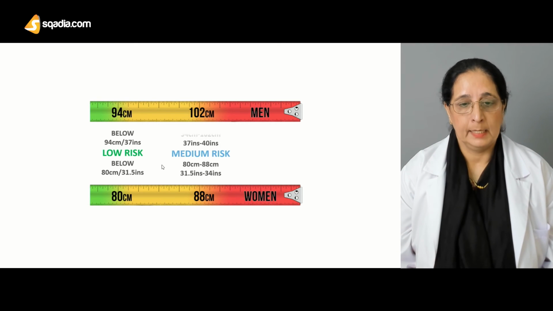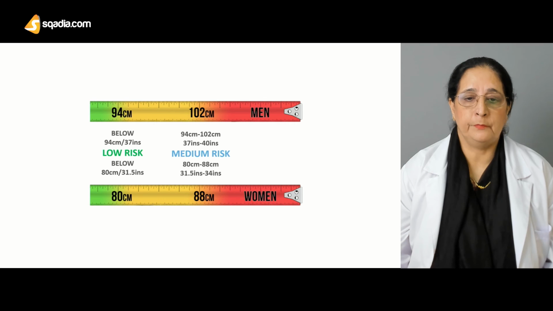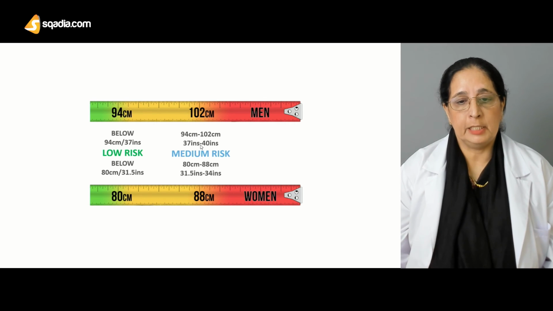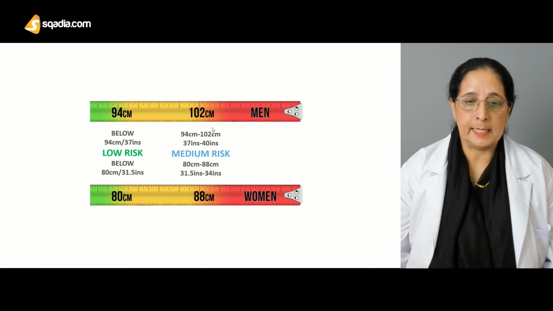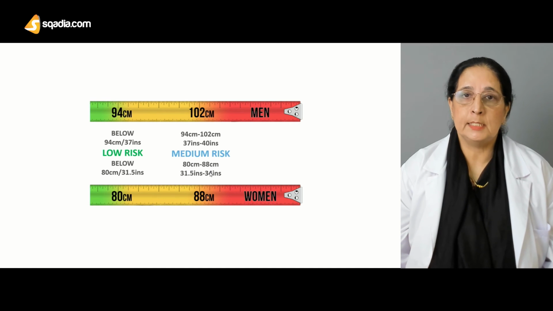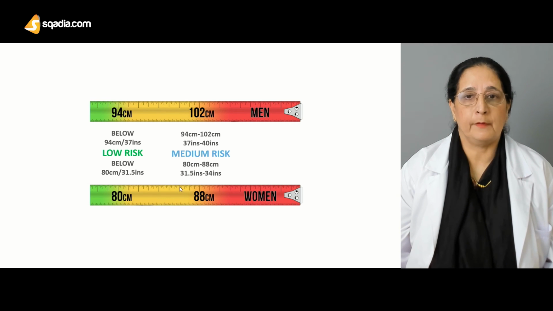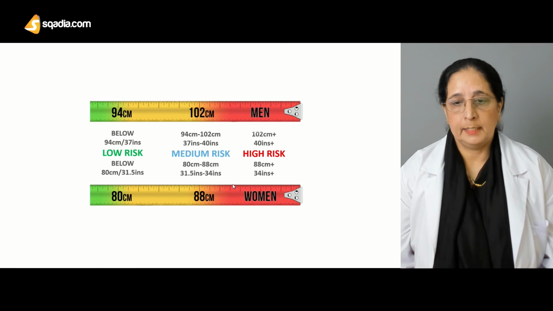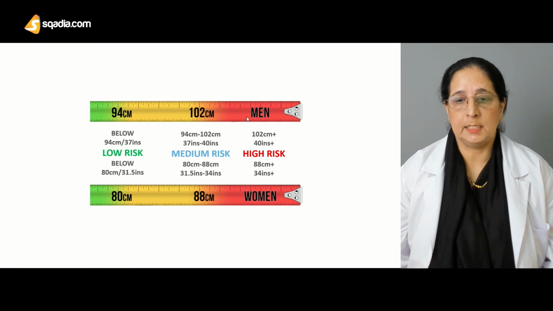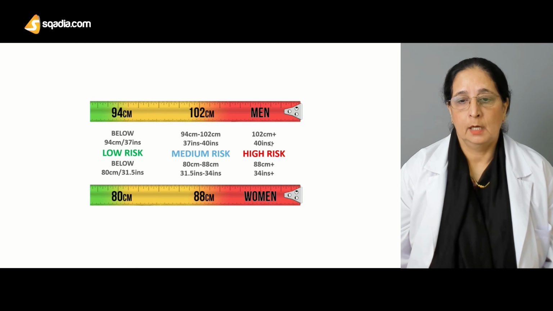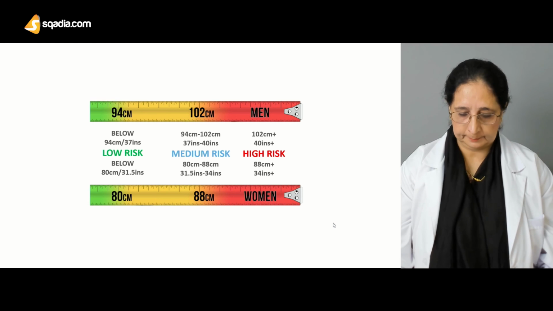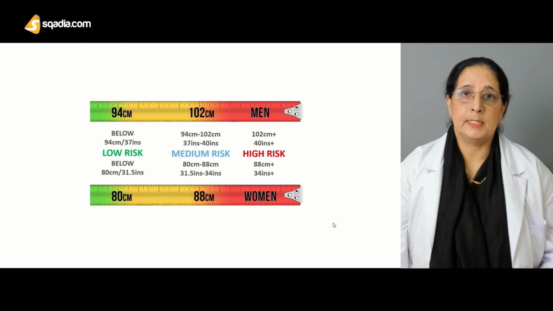Then medium risk is 94 to 102 centimeters, 37 to 40 inches in men, and 80 to 88 centimeters, 31.5 to 34 inches in women. And then very high risk obesity is above 102 centimeters and 40 inches in men, and above 88 centimeters and 34 inches in women. That's for the waist circumference.